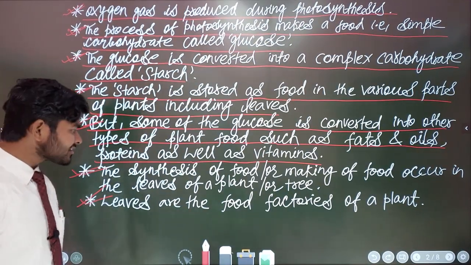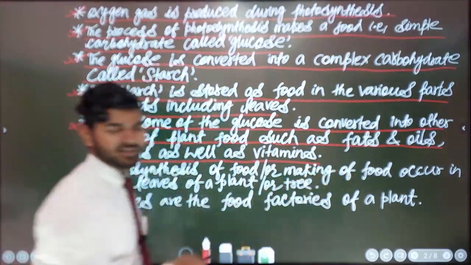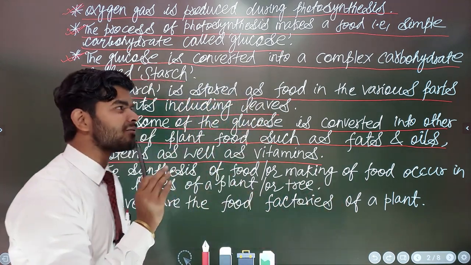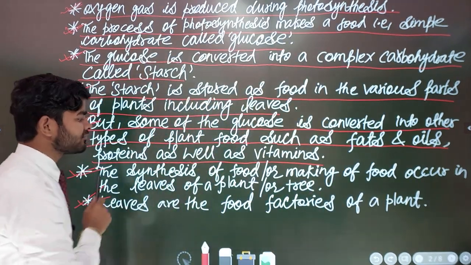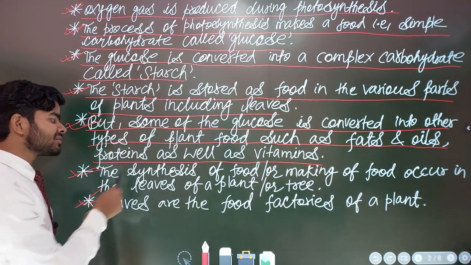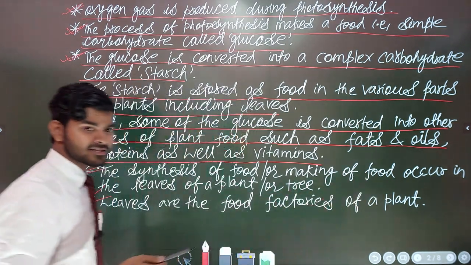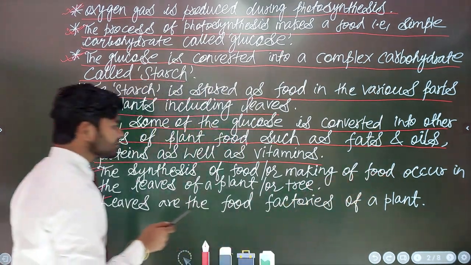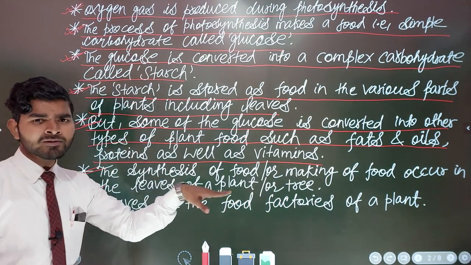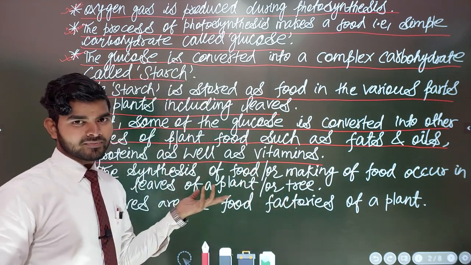Someone might be thinking, you have written synthesis of food, what does it mean? It means making of food. I have told you making of food, so you are thinking, of course I know what you are saying. But if I say synthesis of food, then someone may wonder what synthesis of food is. That's why I have written this for reference purposes: the synthesis of food, or making of food, occurs in the leaves of a plant or a tree. Trees also have leaves and plants also have.